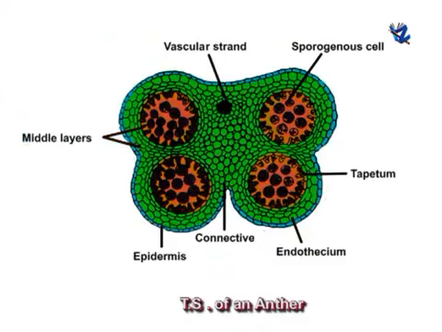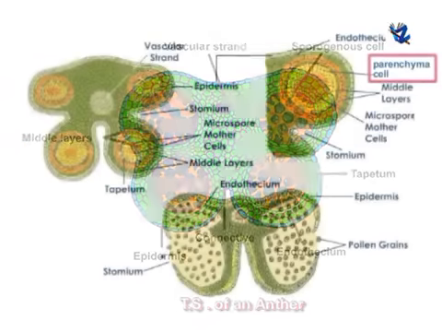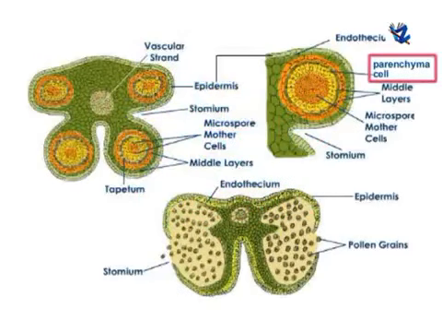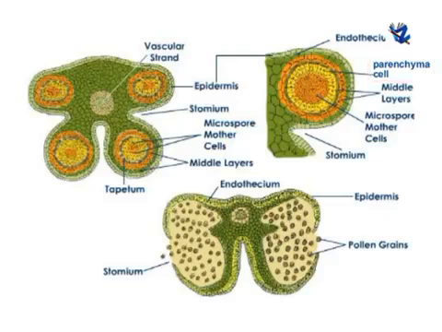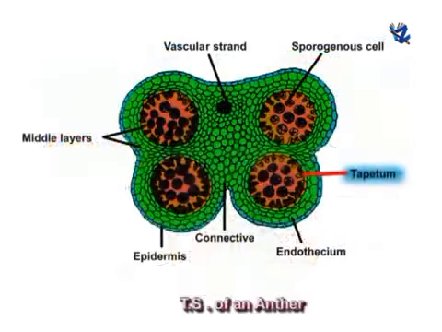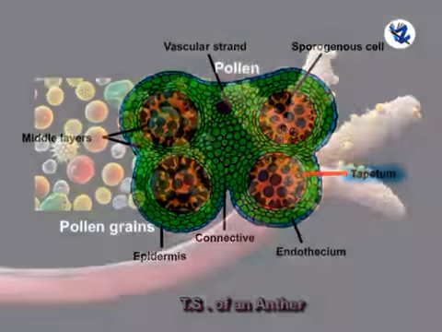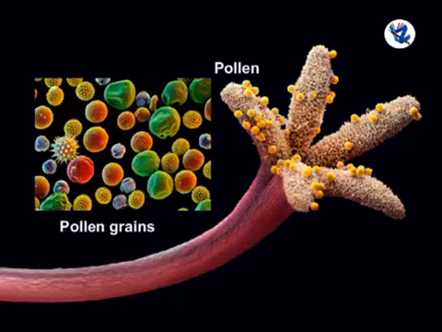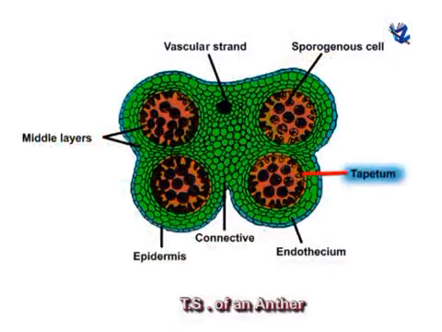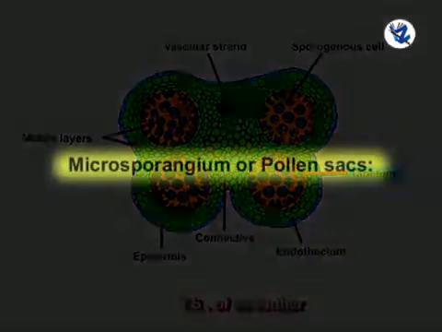Middle layers, they lie inner to endothecium. 1 to 3 layers of parenchyma cells are present surrounding the sporogenous tissue of microsporangium. Cells of these layers degenerate at maturity. Then tapetum, it is the innermost layer of anther wall present along the pollen sac. It provides nutrition to the developing pollen grains. It also contributes in formation of sporopollenin, that is component of pollen exine.